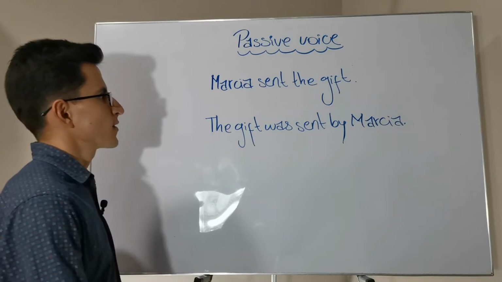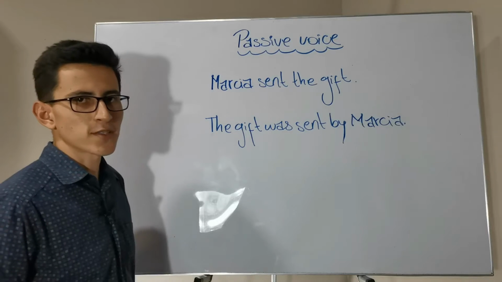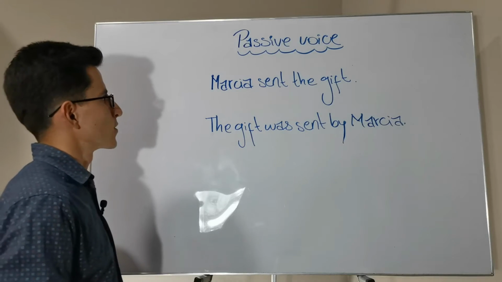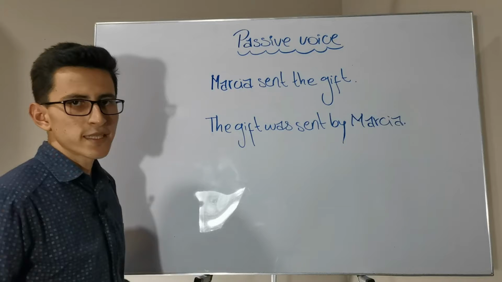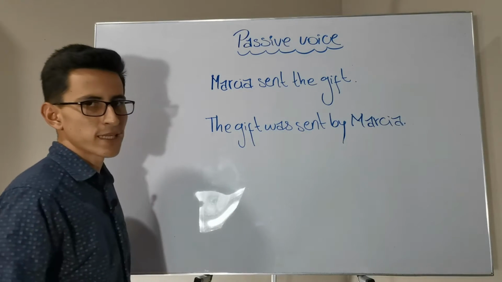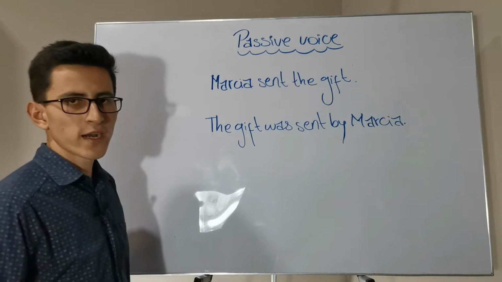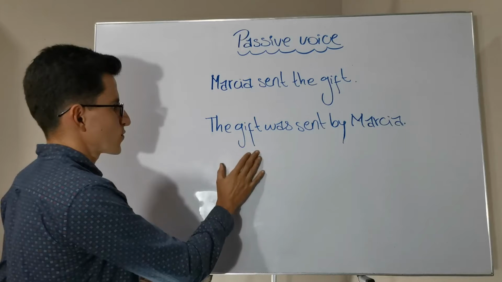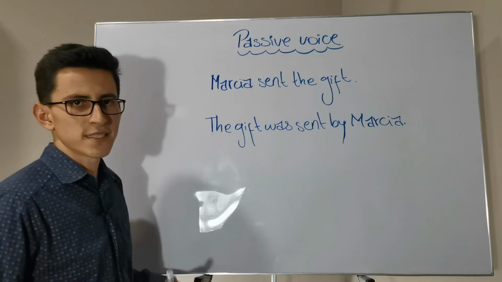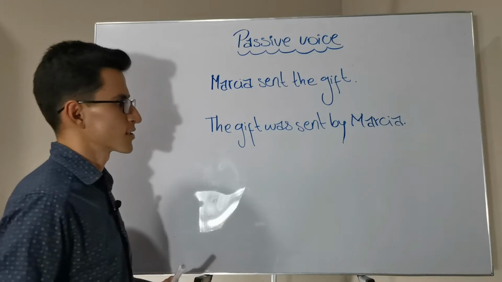In the first one, we are using active voice, and we are focusing the attention on Marcia, who is the doer. On the other hand, in the second sentence, we are using passive voice, and we are focusing the attention on the gift, which is the object or the receiver of the action.